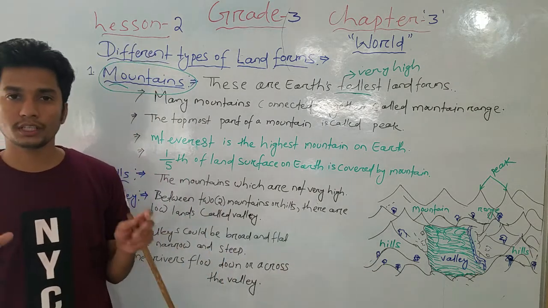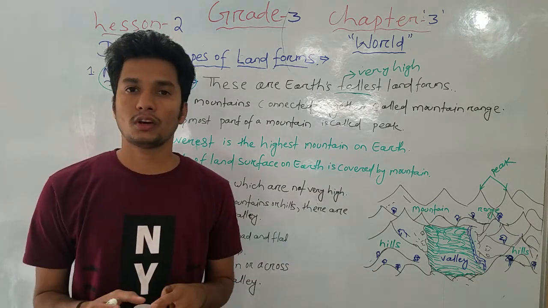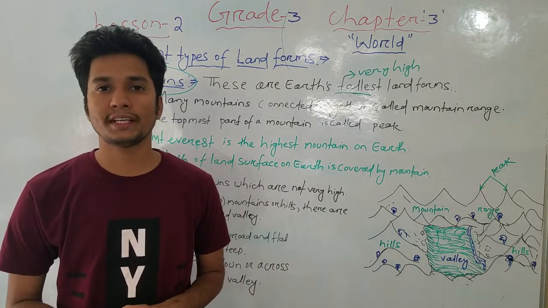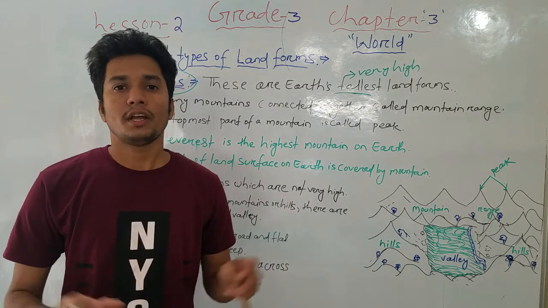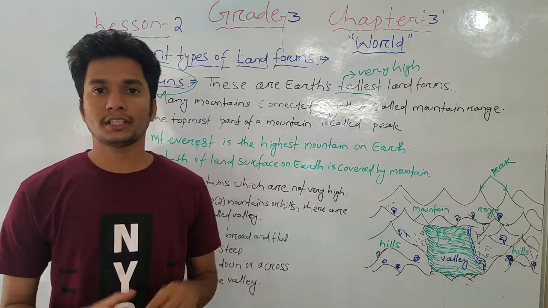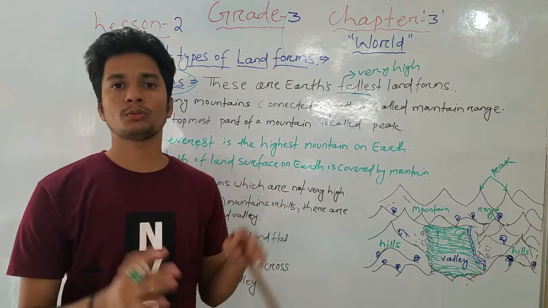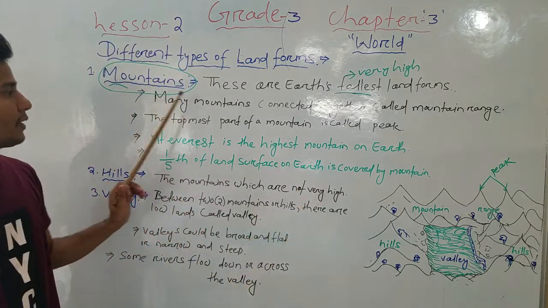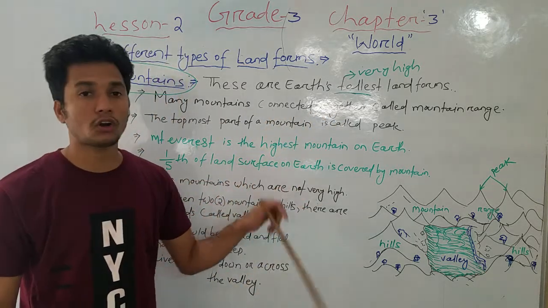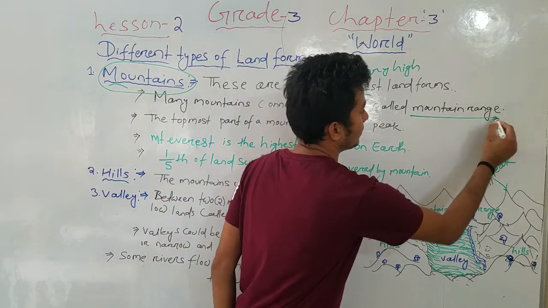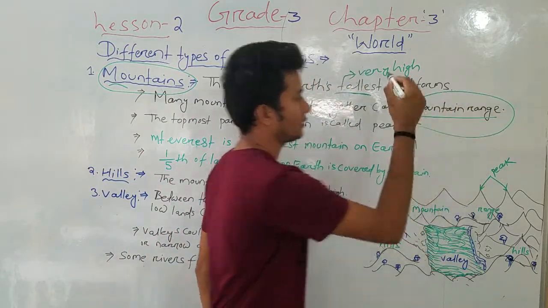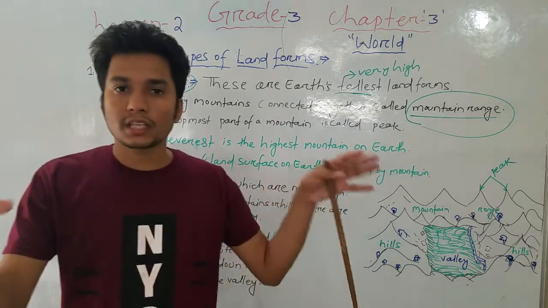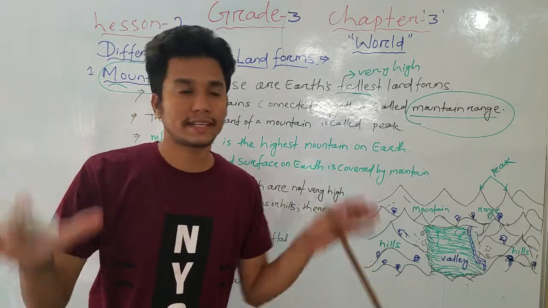When you go to a forest or mountain area, you will see very big mountains, and they are not just one or two mountains. Many mountains are connected to each other. Where many mountains are in the same place, this is called a mount range.